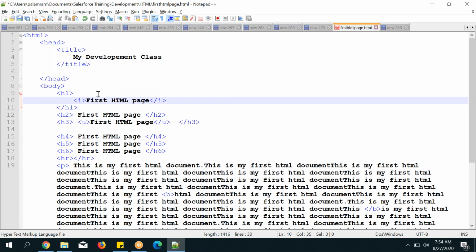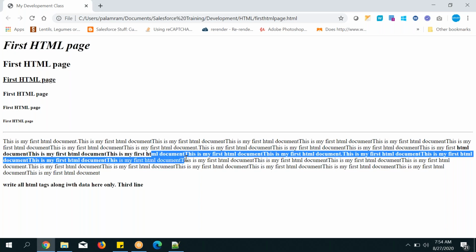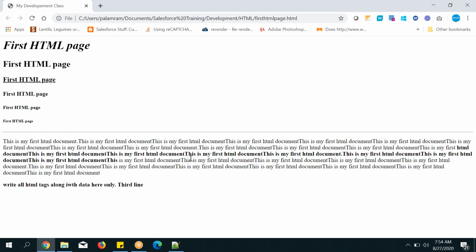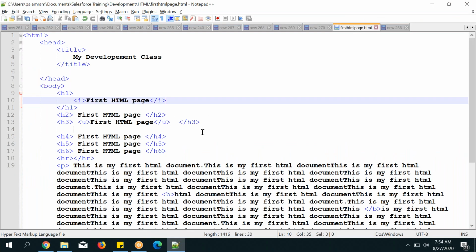In between the I tag, I added this code, save it and refresh. Now you can see it went to the right side. That is called italic format. Whichever sentence you want in italic format, keep that sentence in between the I tag.